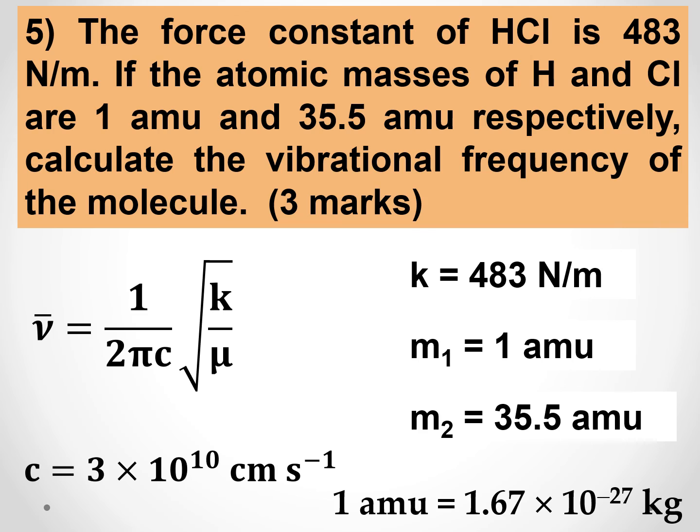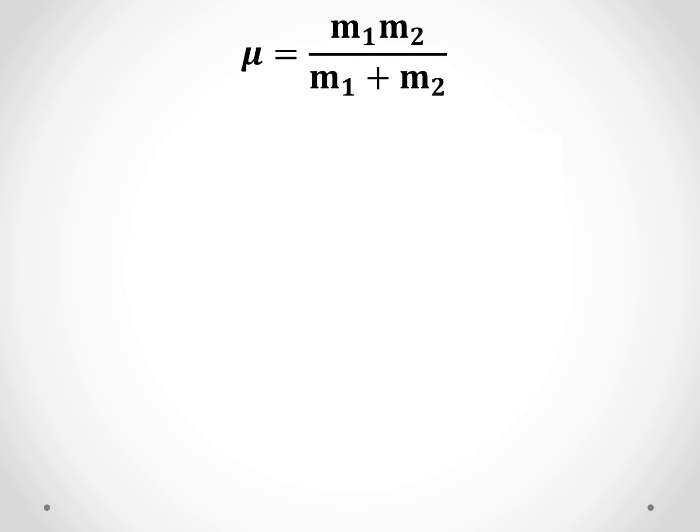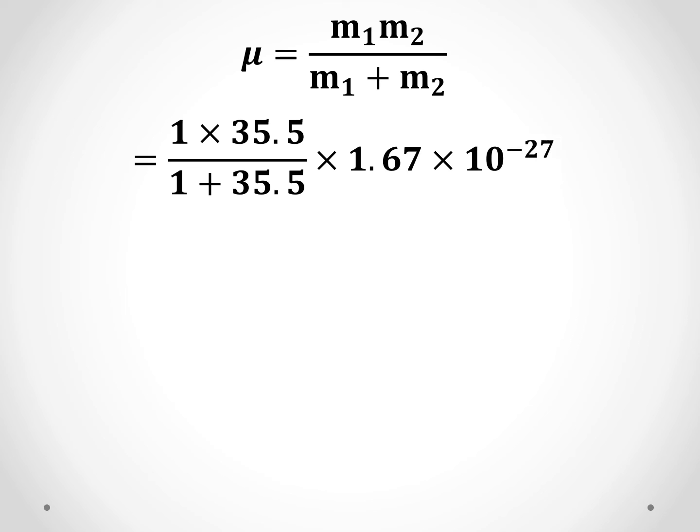So mu is given by M1 M2 by M1 plus M2. Substitute M1 and M2, 1 and 35. So you get 1 into 35 by 1 plus 35. Solve that and multiply that with 1.67 into 10 raised to minus 27. You get the reduced mass. The value will be 1.6242 into 10 raised to minus 27 kilograms. So mu you got.